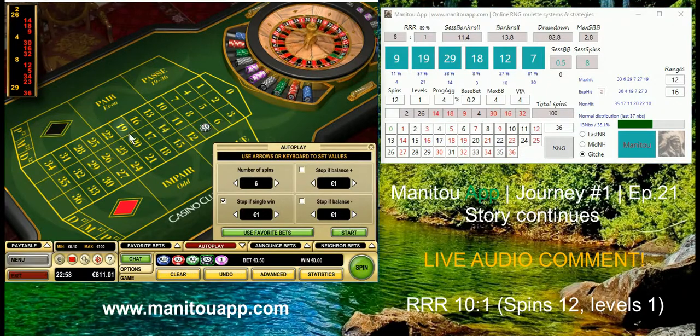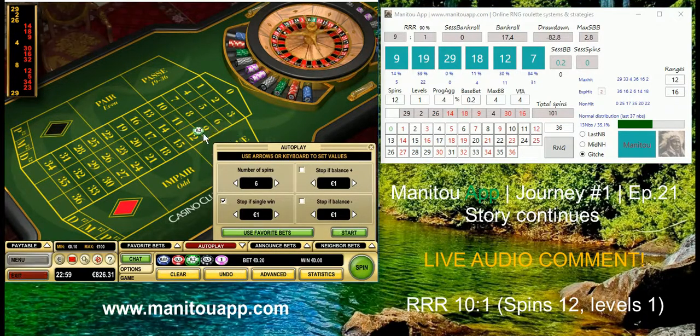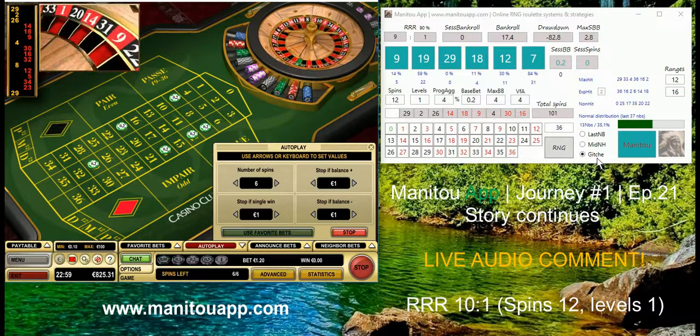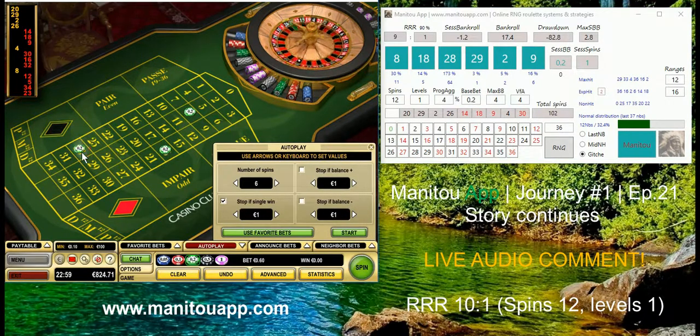So let's see whether this will be helpful for us. And it was a good decision because we won. So now I'm betting again 20 cents on the same numbers like before, because the algorithm glitch is still there. Now number 20 is coming, so it was a few spins later, but we already hit our numbers, so we receive new predictions. So I'll change it and start betting again.